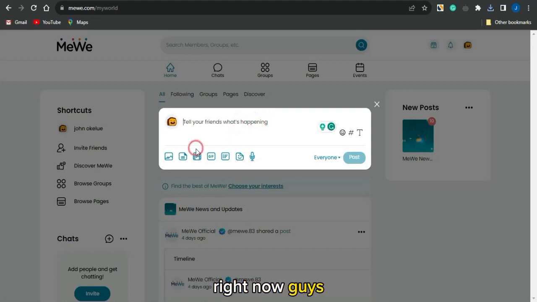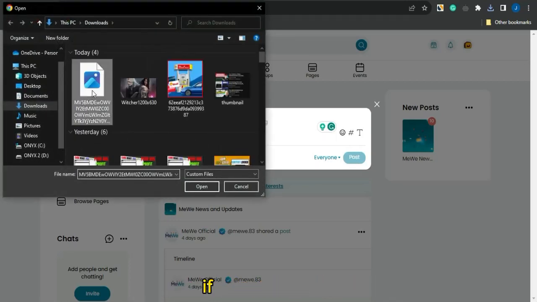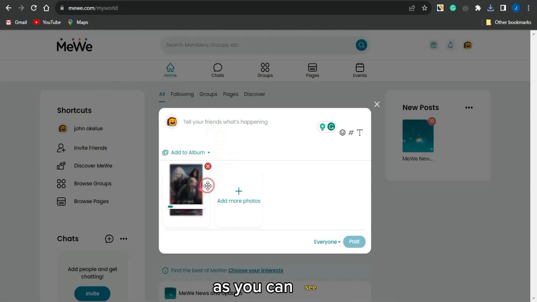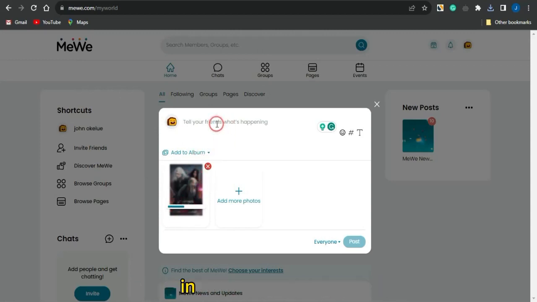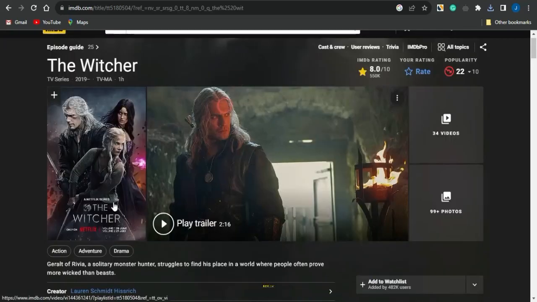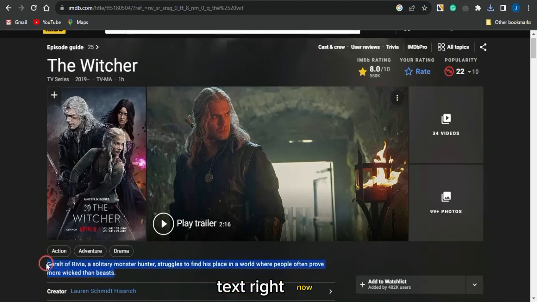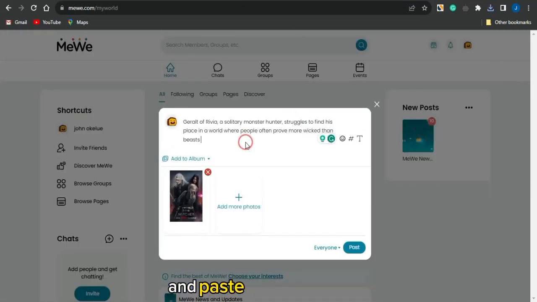So right now, guys, I'm first of all going to upload that particular photo right there. If I select that photo, as you can see, the photo is being uploaded. You then want to simply write in a cool post. To write out something, I'm just going to go back to imdb.com and copy the exact same text which this particular platform wrote about this movie. If you copy that, head back to this platform and paste that in.